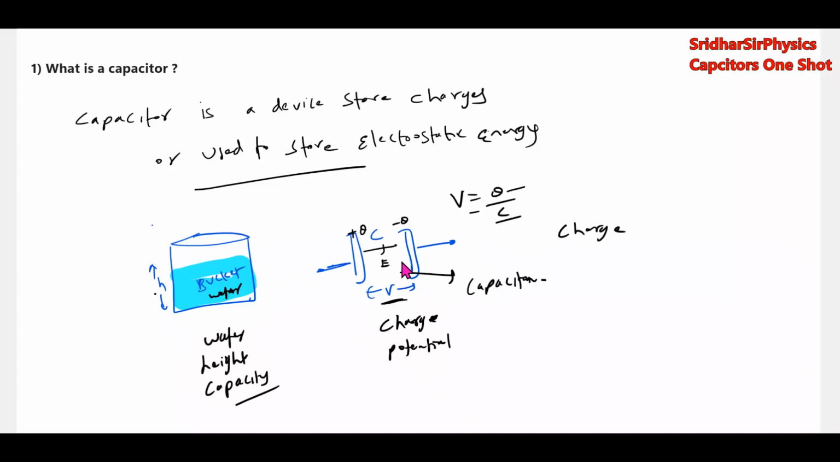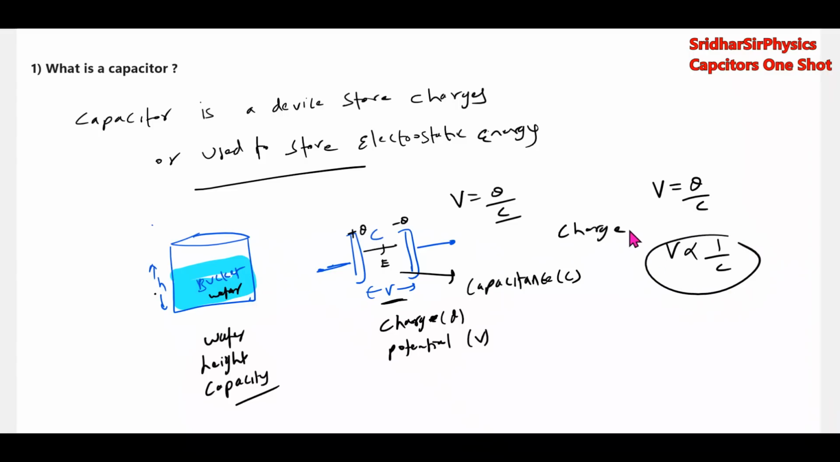This is one basic thing. So how are potential, charge and capacitance related? There is a formula. The potential symbol is V, the charge symbol is Q, and the capacitance symbol is C. We can write V equal to Q by C, so potential is inversely proportional to capacitance, and potential is directly proportional to charge. This is one basic idea of the capacitor.